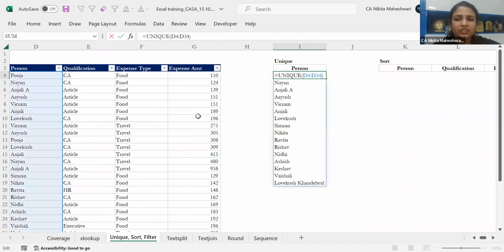So here, if I do this unique, what I'm getting is I've selected the entire list of people that I had over here by this array. It is only giving me unique items. It is not giving me Pooja's name or Nayan's name or Vikram's again and again, not like that. It is just giving me one item for each.